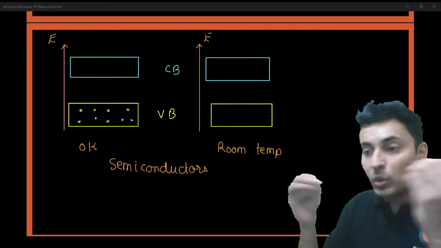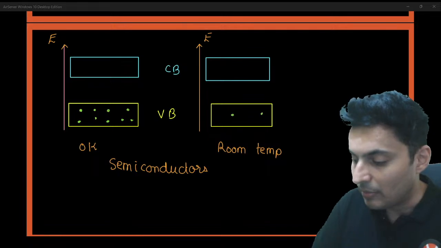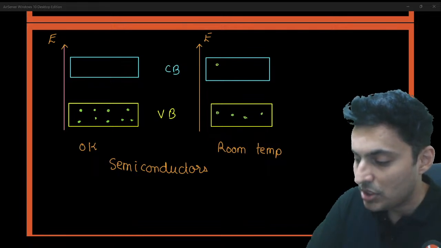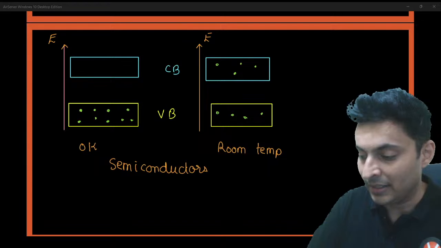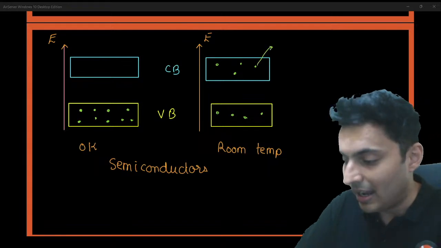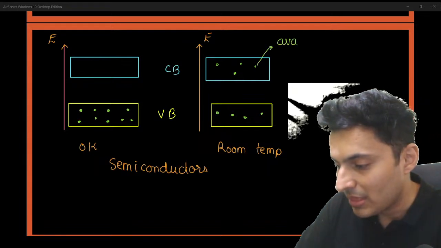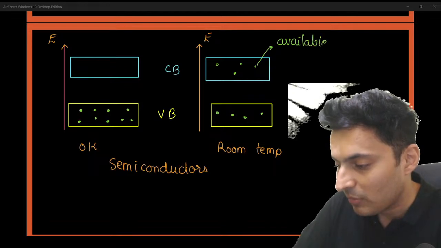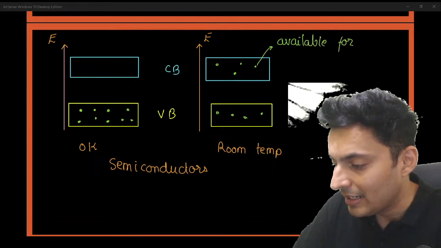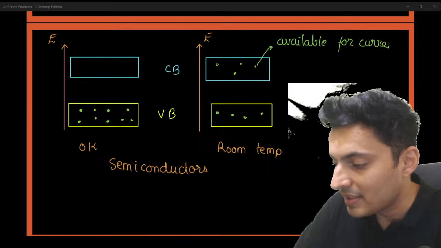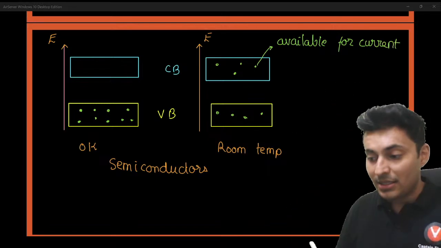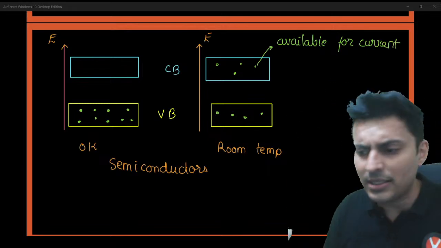Only at room temperature, due to thermal collisions, some of these electrons will now jump into the conduction band. So these are available for electrical current because of thermal collisions. But at 0 Kelvin, no electrons are there.